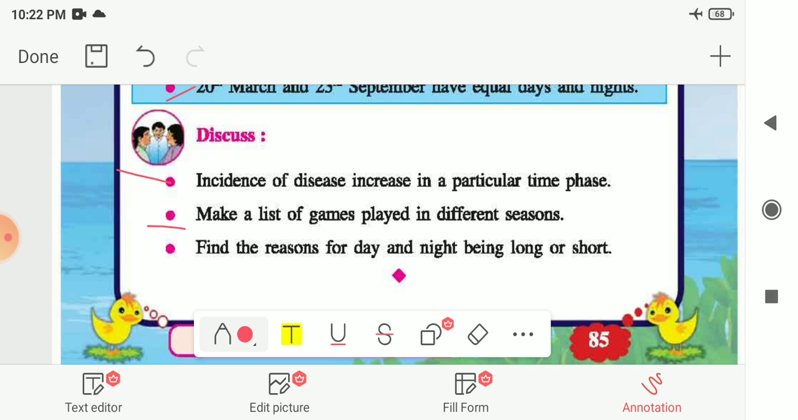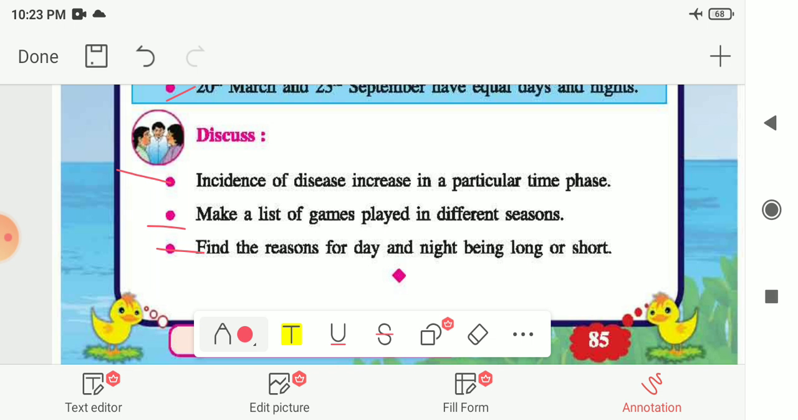Then in winter we like outdoor games. So you can write some of the outdoor games in the winter season, and in the monsoon season we play indoor games because it is raining outside. So you can write some indoor games like chess, then video games in the monsoon season. So you can make a list of these kinds of games which you play in different seasons.